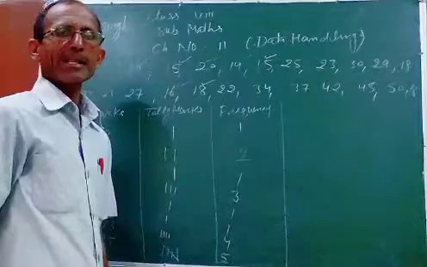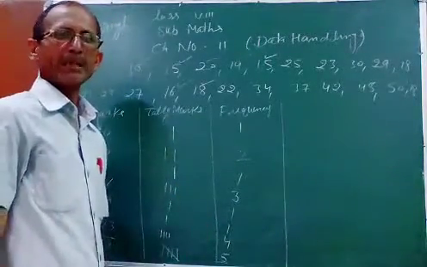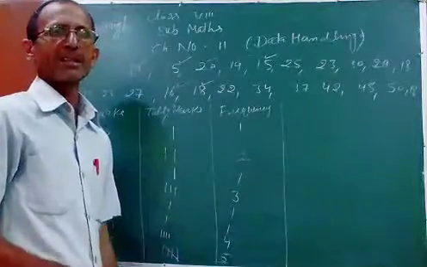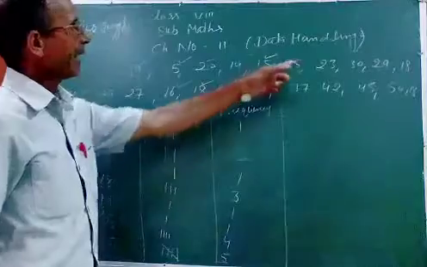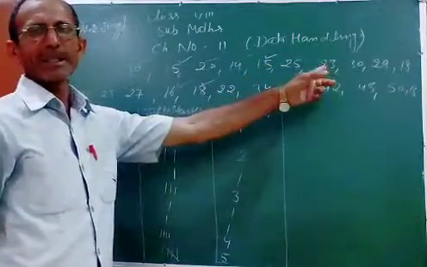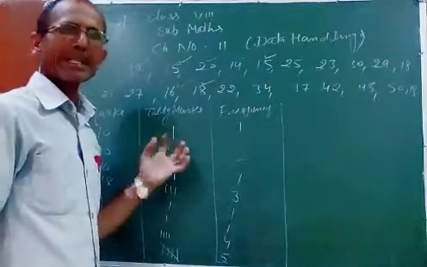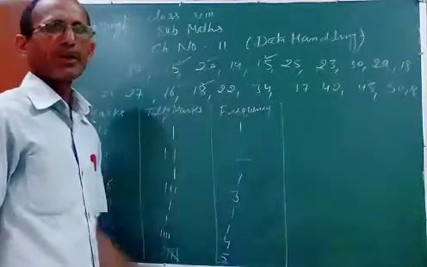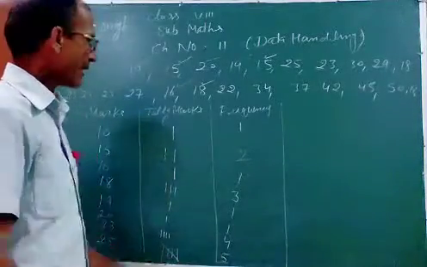So this is called a frequency distribution chart. Frequency distribution chart of data. If data are given ungrouped, we have to arrange it in a frequency distribution chart. So this is called a frequency distribution chart. Have you understood? Now next question.